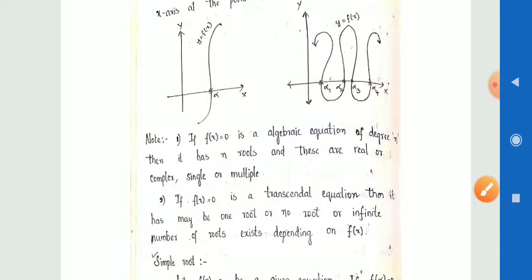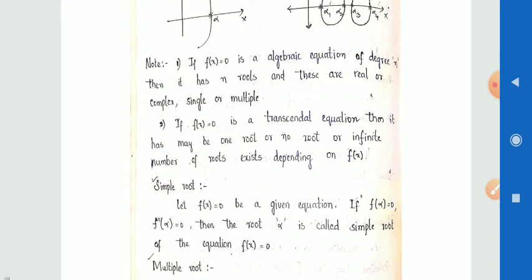Note 1: if f of x is equal to 0 is an algebraic equation of degree n, then it has n roots, and these are real or complex, single or multiple.